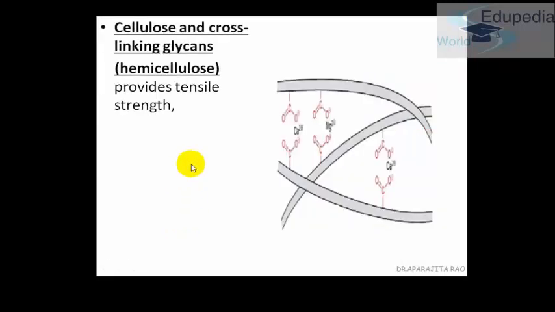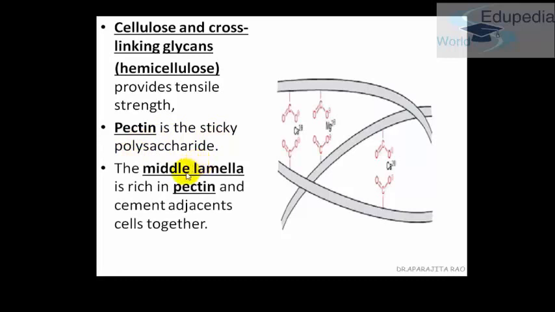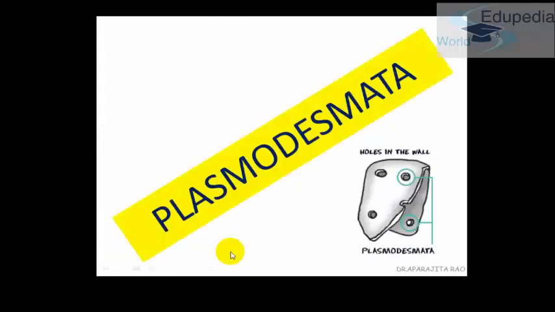Now we are going to cover the properties and the function of each and every component. Cellulose and cross-linking ligands, that is hemicellulose, provide the tensile strength. Compressive strength, as we just studied, is provided by the secondary cell wall. Now pectin is very sticky in nature, and the middle lamella, which is rich in pectin, cements the adjacent cells together. We have just seen it in the picture before. It also constitutes protein, which is about 5%.